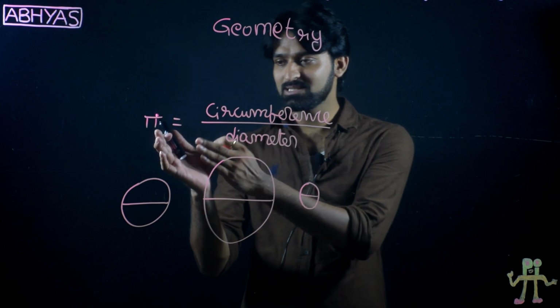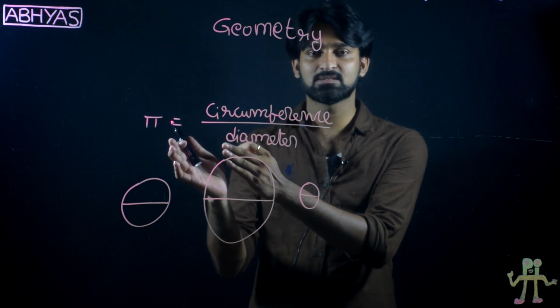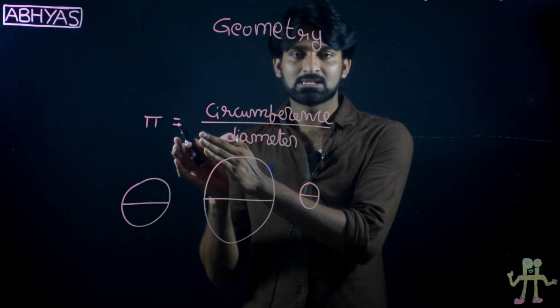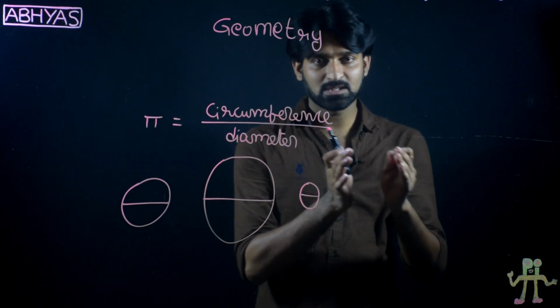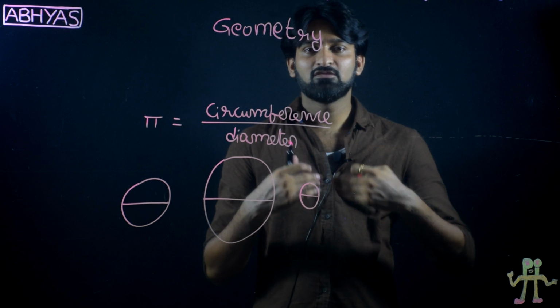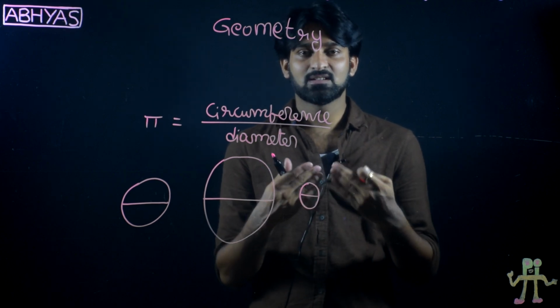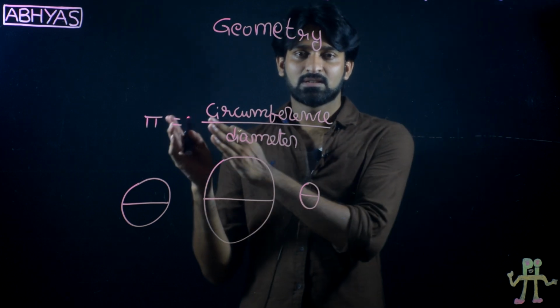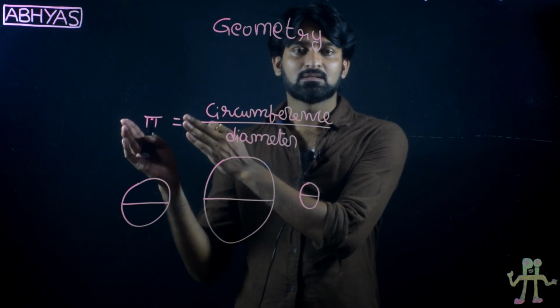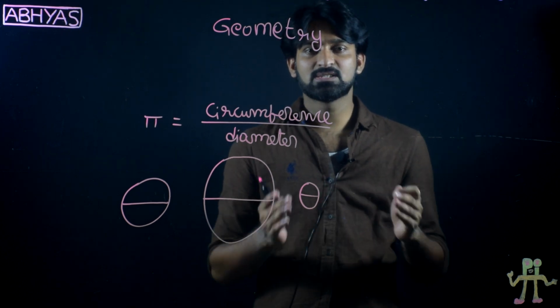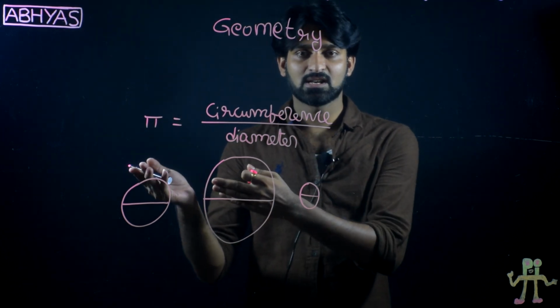That constant is named pi by mathematicians, and if you calculate this value, it turns out to be 3.14 something. And if you try to calculate this with the most sophisticated instruments, the decimal values will never end. They continue till infinity, which is why it is an irrational number.